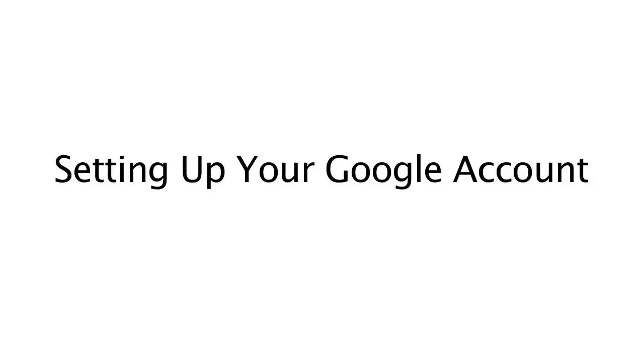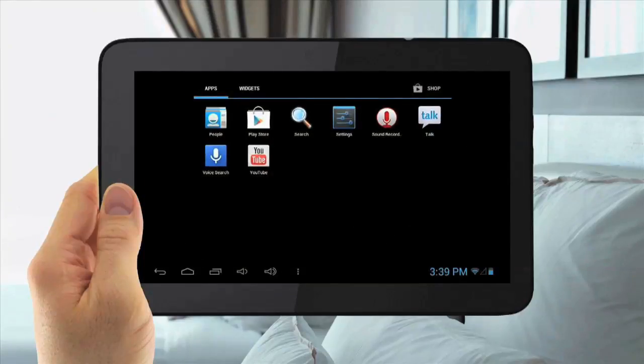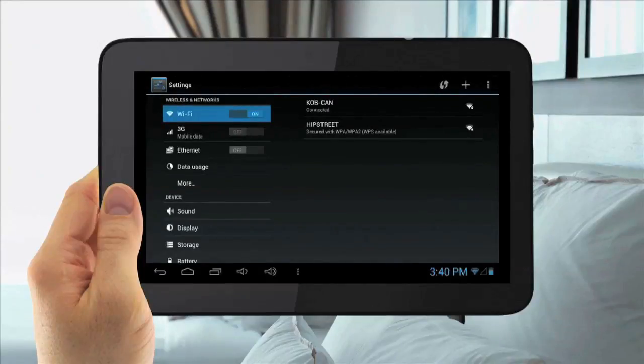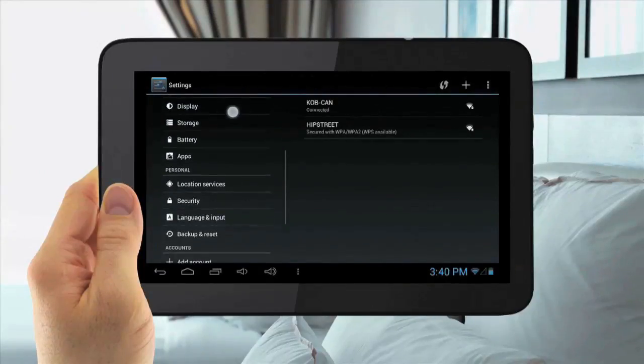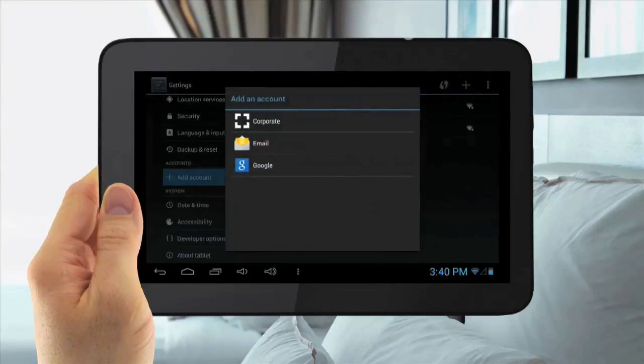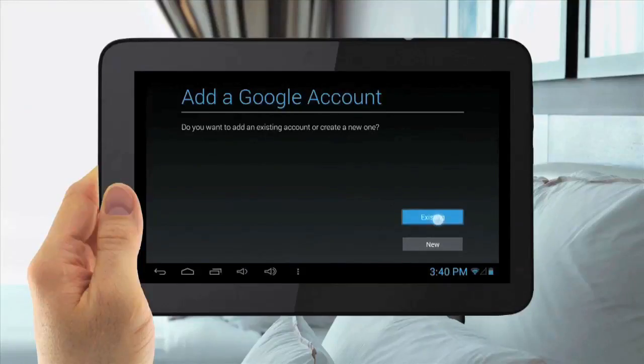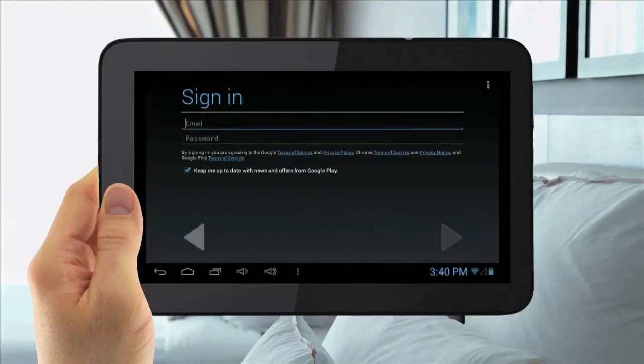Setting up your Google account. To set up your Google account, tap the Menu Applications button in the top right. Then tap Settings. Then slide down to Add Account. Tap Add Account. Then tap Google. Then, if you have any existing account, tap that. If you do not have an existing account, tap New Account.